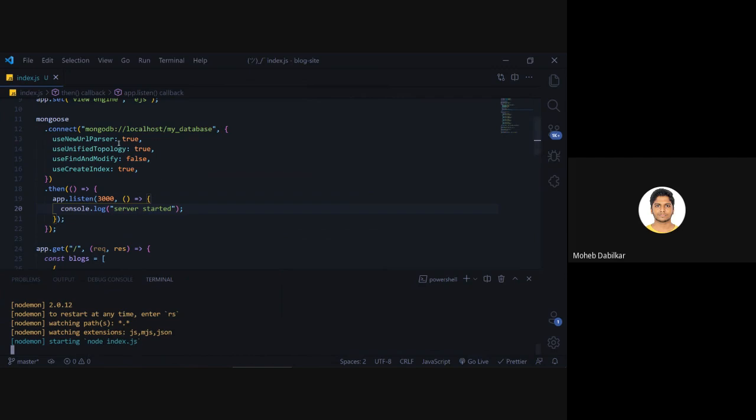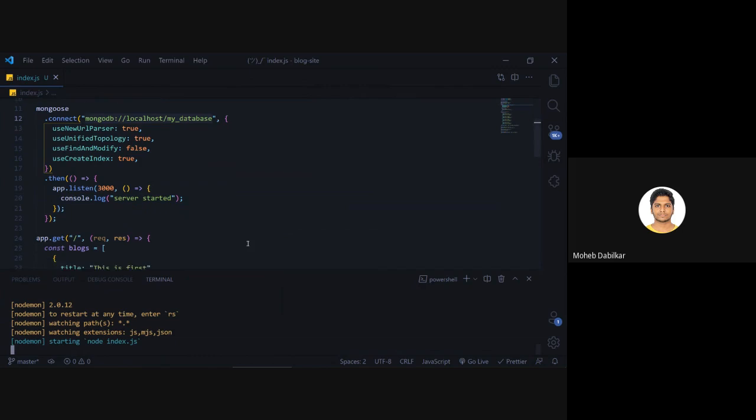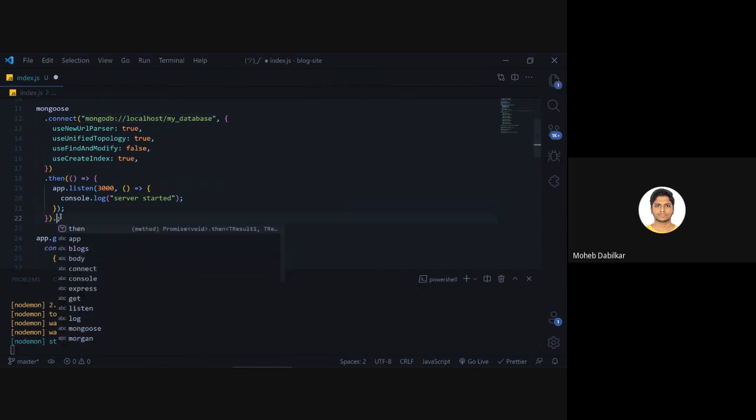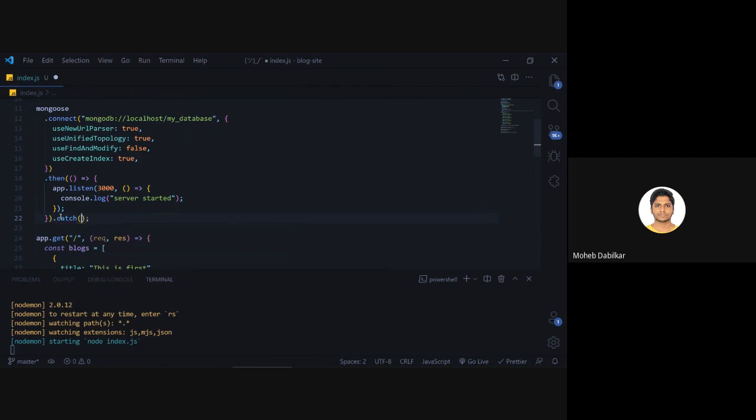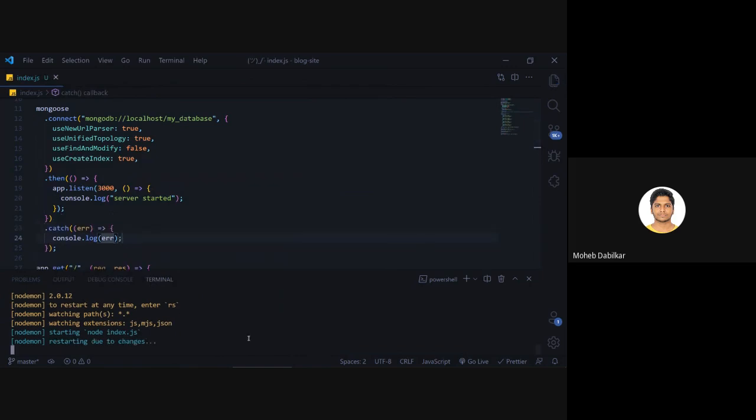Now it should show an error because there is no MongoDB localhost server running. We need to give our own URL over here. Obviously we need to add in a catch statement, so say console log error. So now this should save us.